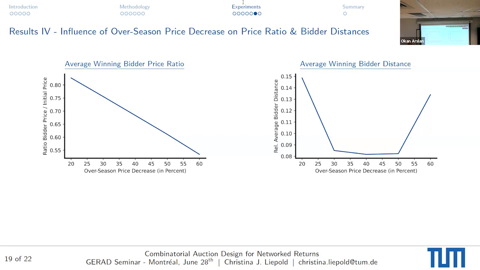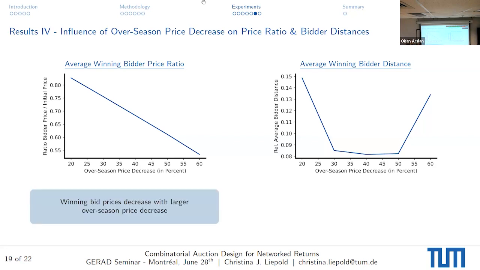You can vary this, and we varied it from 20 to 60%, where 60 is a very extreme case. In the first graph, we see the over-season price decrease related to the ratio of the bidder price and the initial price. As expected, the winning bid prices decrease with a larger over-season price decrease. This behavior is as expected.